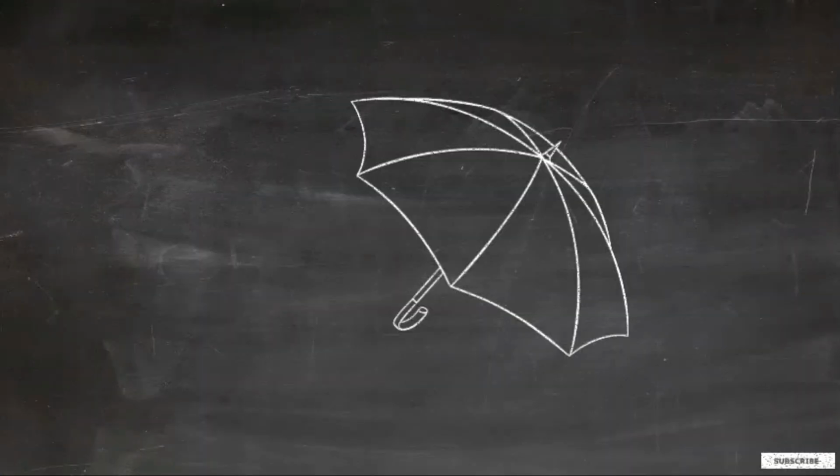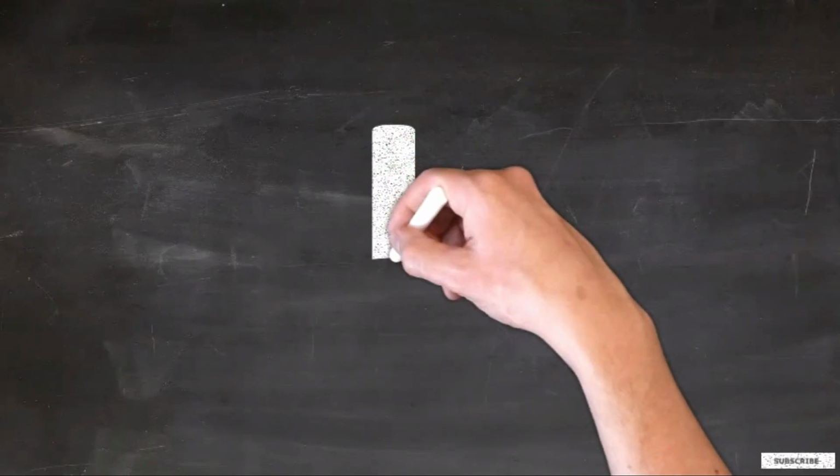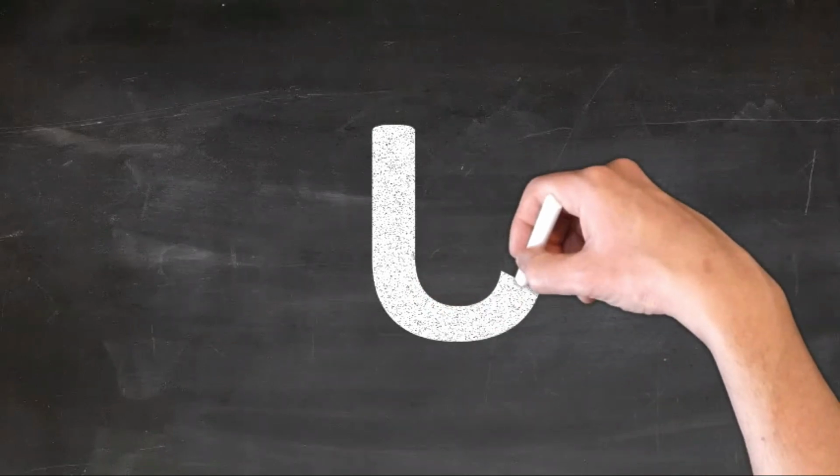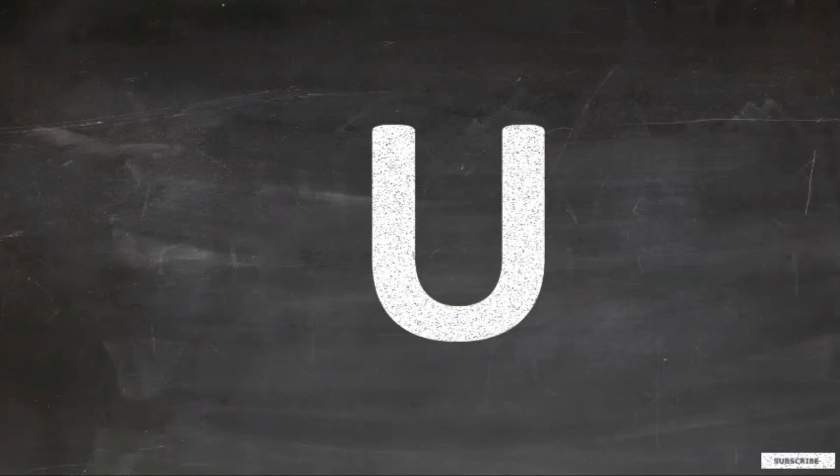I am an umbrella. I save people from the rain. I will teach you U. Start from the top. Draw a standing line to the down. Curve towards the right and keep going up to reach the top. This is capital U.